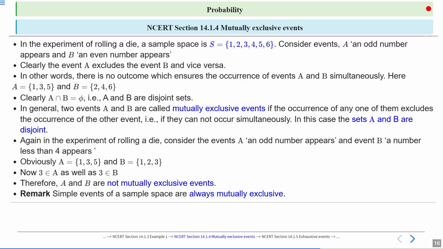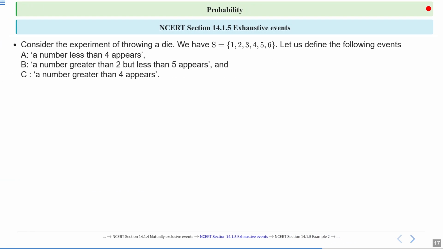Remember, simple events of a sample space are always mutually exclusive. If we take the intersection of two simple events, then we always get the empty set. So simple events of a sample space are always mutually exclusive events. Clear? Now we will discuss exhaustive events.